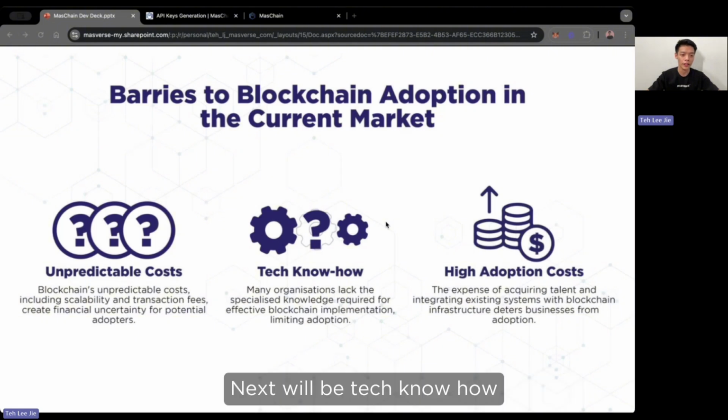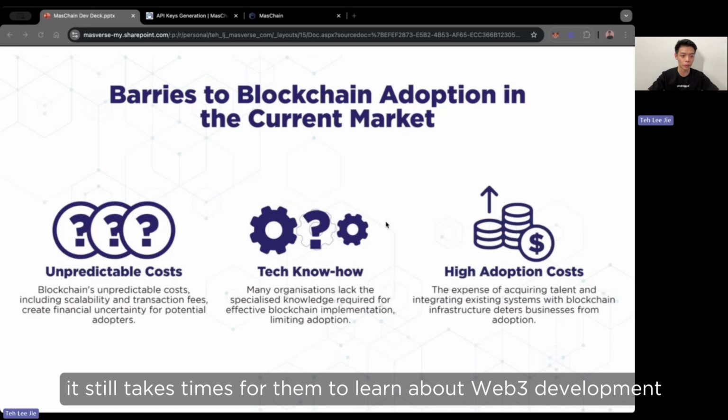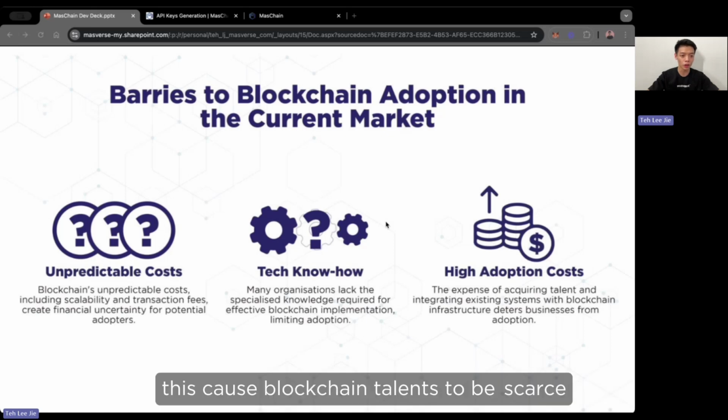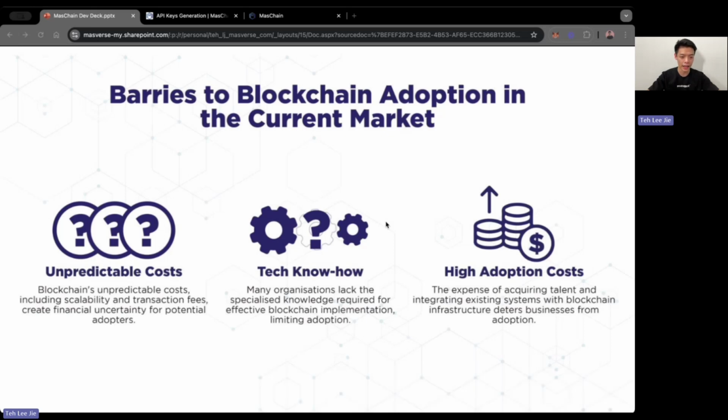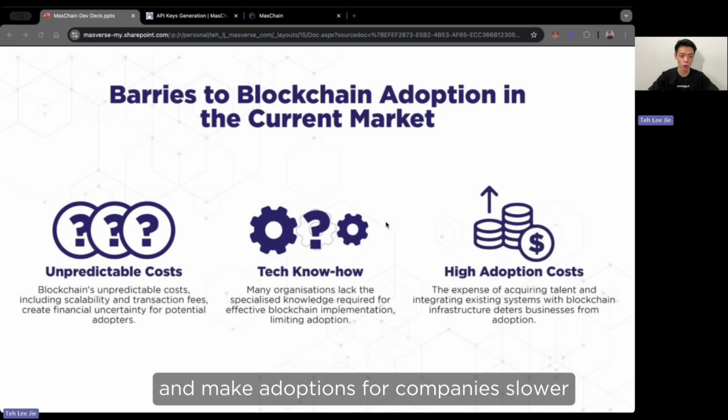Next will be tech know-how. Even for a senior Web2 developer, it still takes time for them to learn about Web3 development. This causes blockchain talents to be scarce and makes adoption for companies slower.